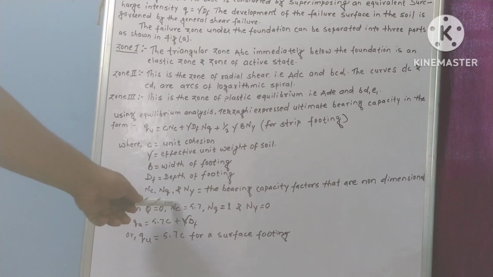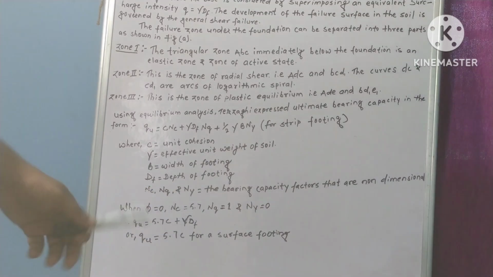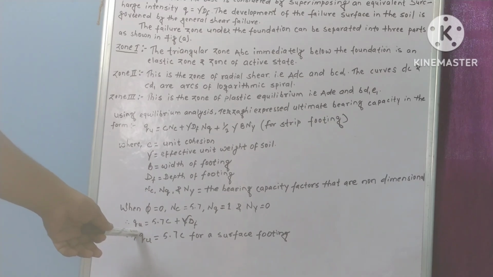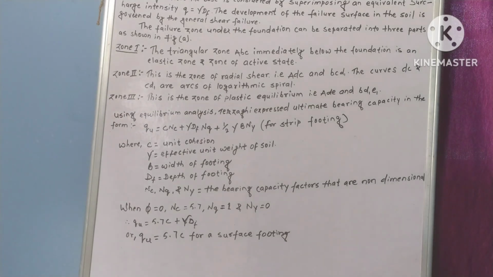When phi is equal to 0, Nc is 5.7, Nq is 1 and Ngamma is 0, then q ultimate is equal to 5.7c plus gamma Df, and for a surface footing q ultimate is equal to 5.7c only. That's it for today.